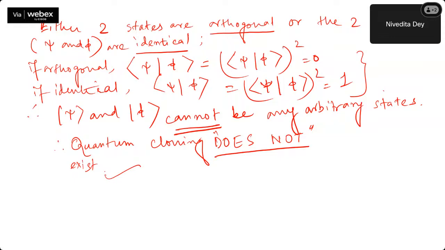All the other states, yes. That means if you have to clone something, then only the identical state, that means the same state itself, and the orthogonal state. So basically quantum cloning can work. It can clone a particular state only if that state is orthogonal. But in quantum, it's very random, and the property itself will ultimately decohere, and it will again be some probabilistic value. So that you cannot do.